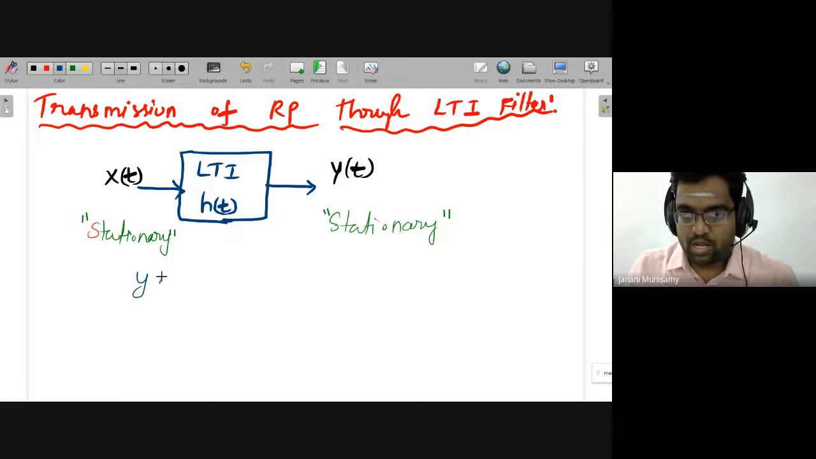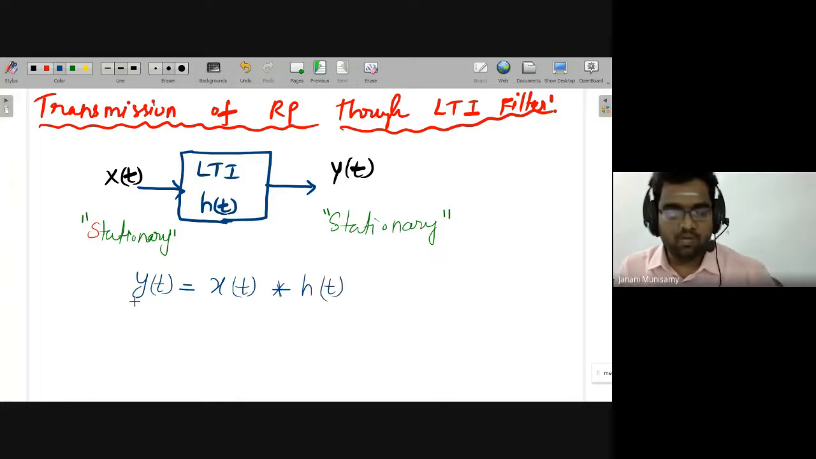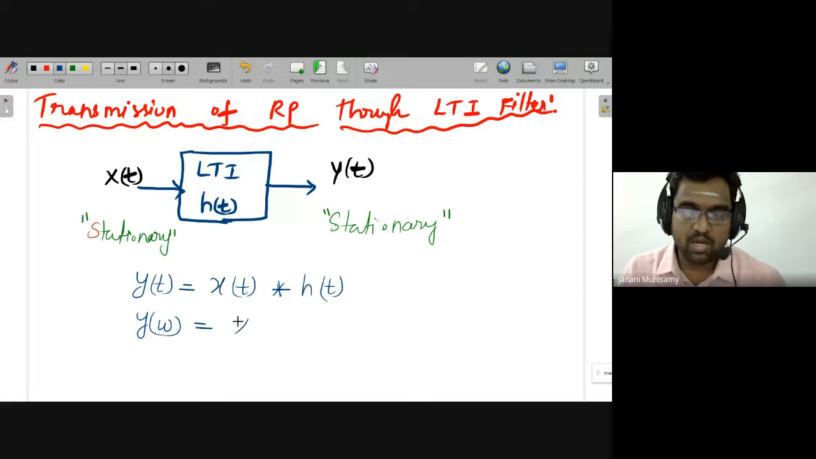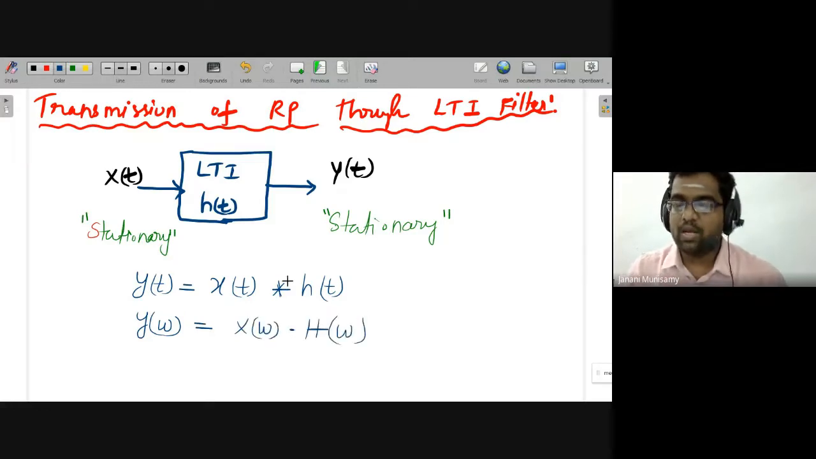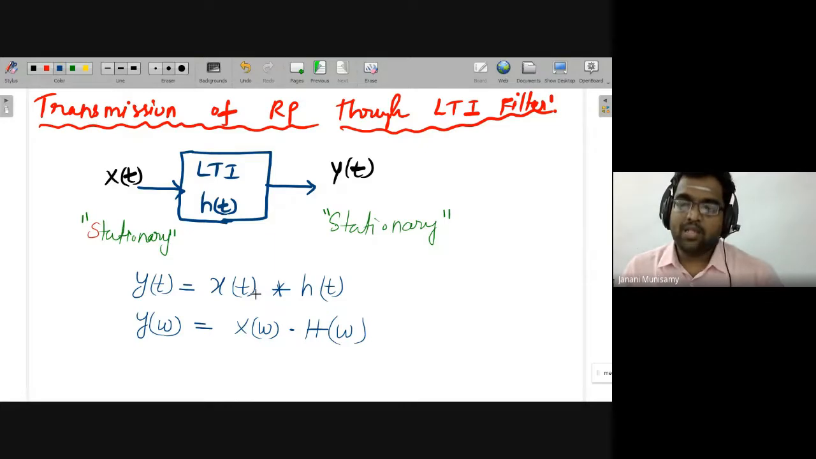Usually y of t is x of t convolved with h of t, the impulse response. In the time domain, we do the convolution; otherwise, in the frequency domain, Y of omega is equal to X of omega multiplied with H of omega. We already know that convolution in one domain becomes multiplication in the other domain.